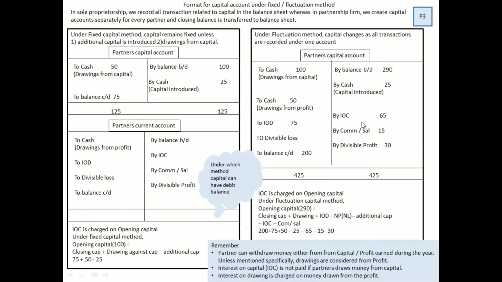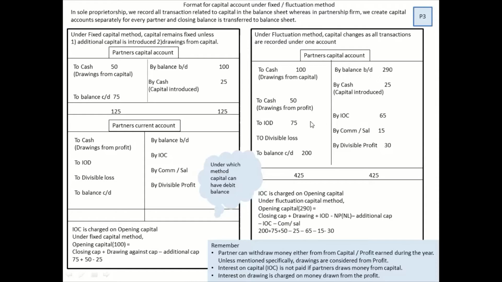IOC, you have to give to the partner, that is interest on capital, credited. Commission, salaries, divisible profit. Debit side is your cash, that is your drawing from capital, drawing from profit. We will discuss these drawings in detail in a while. IOD, that is interest on drawing, then comes your divisible loss. Now what happens over here? Why do we call it a fluctuating method?